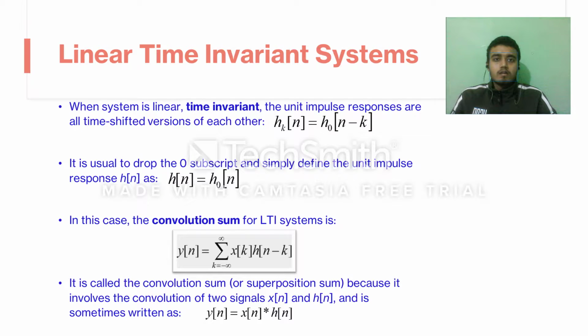So since the system is time invariant, the output of these impulses will also be the time shifted versions of each other. And now therefore the convolution sum, the discrete time convolution formula here becomes this formula that is written right over here.